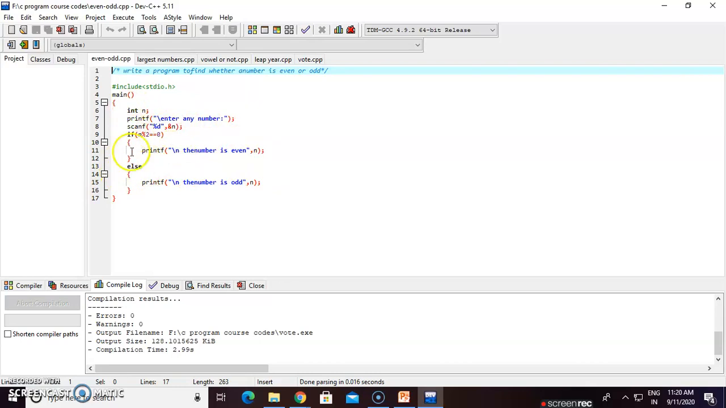Else, if the if condition is false, go to the else statement, to the body or block of else, and print "this number is odd" and print the n.